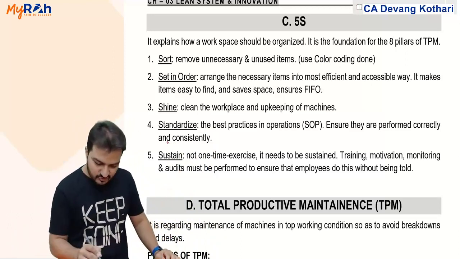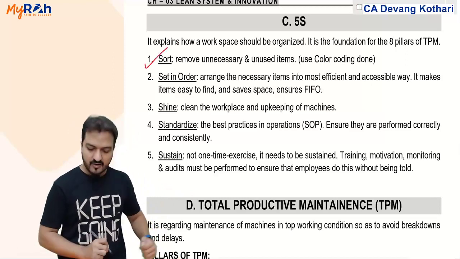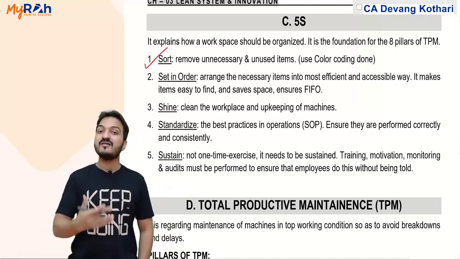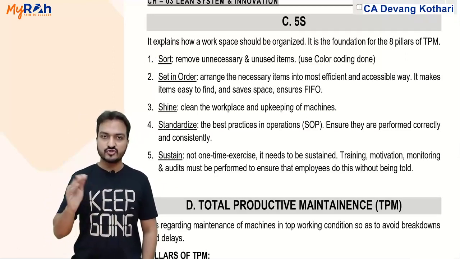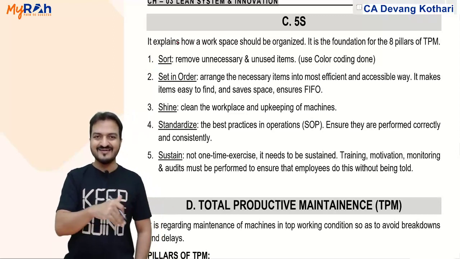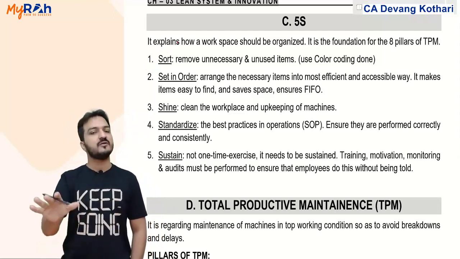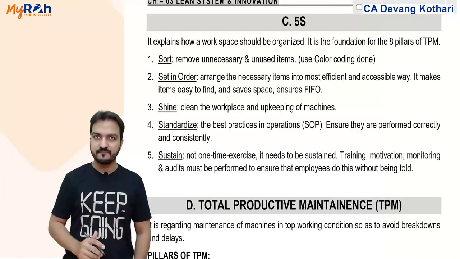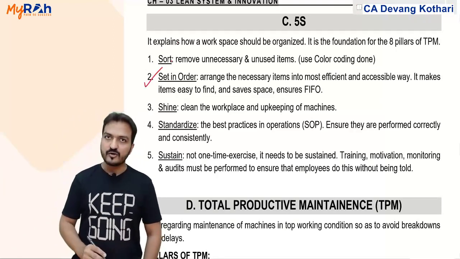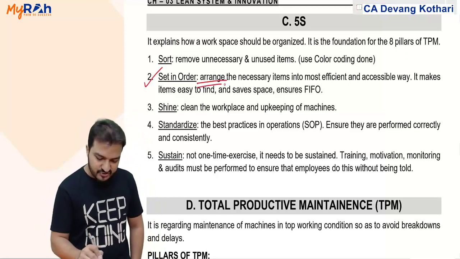Sorting means to remove unnecessary and unused items, and you can do color coding for that. Like highly used items, you can show them in a different color code, and rarely used items, you can put them in a different color code so that your employees can put those rarely used items away. Yeah. Set in order. Set in order means to arrange.